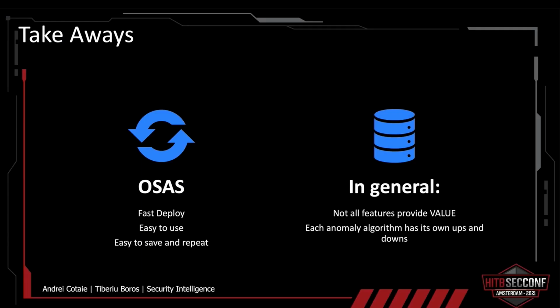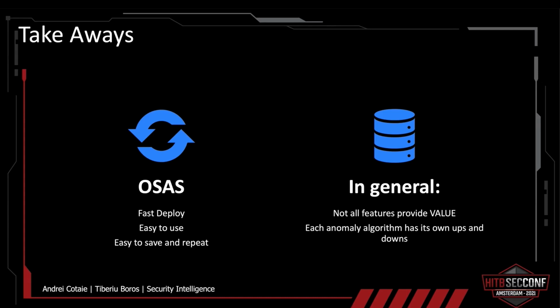Hopefully the POC added some light on what One-Stop Anomaly Shop actually does. And you can see it's really easy and fast to deploy. It's really easy to use. You can do it from the command line. You can do it from the web interface. And it's also really easy to repeat an experiment. You can make a configuration file. You can make multiple copies of that. You can fine tune them as you prefer, and you can train a model for each one of them.